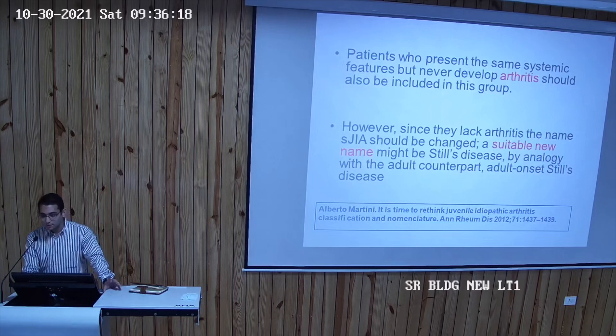And like I said, patients who present with the same systemic features but never develop arthritis should also be included in this group. Often we have to wait for months and years for them to develop arthritis. They may or may not. So we always have to write probable systemic JIA. So it really depends on the involvement of joints.